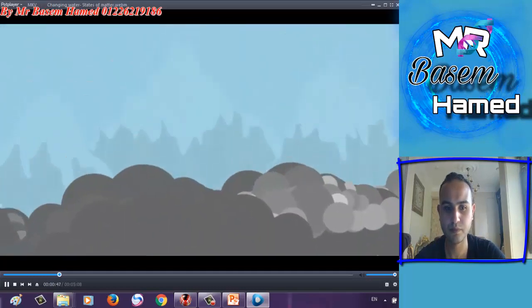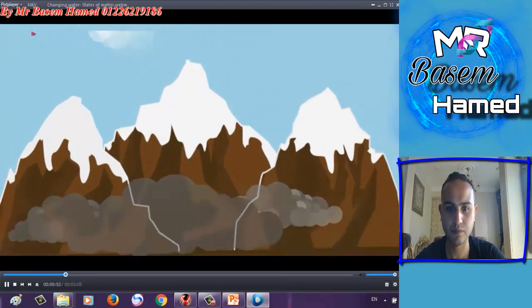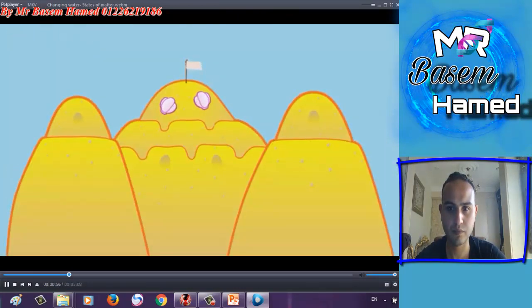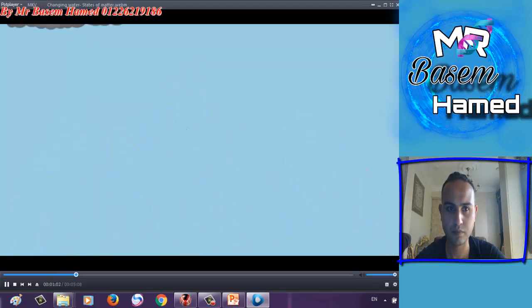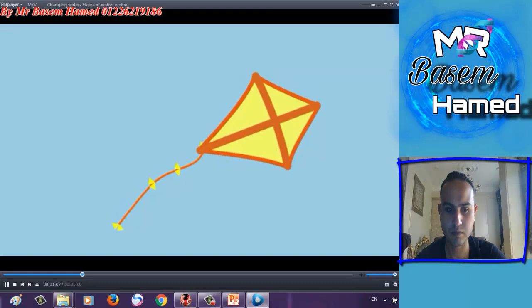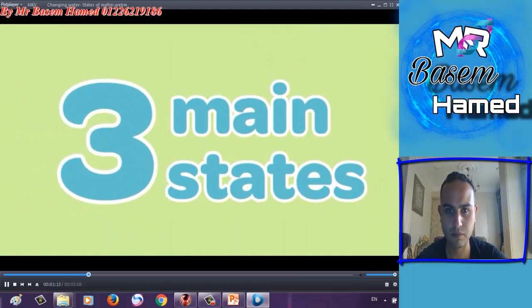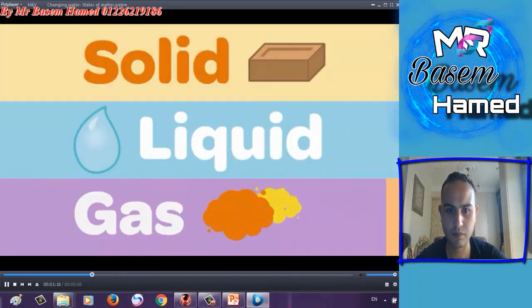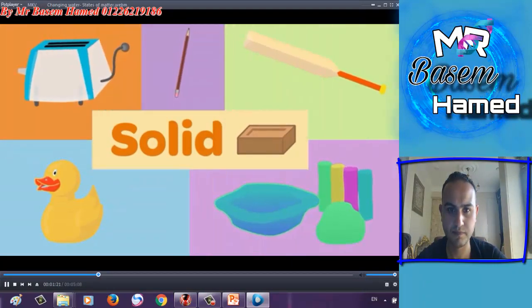Matter can be any size. It can be the size of a rocket, as huge as a mountain, or as tiny as a grain of sand. Different objects have different amounts of molecules and atoms. The kinds of atoms and molecules in matter make some things shiny, make some things heavy and hard, and make some things light and soft. There are three main states or kinds of matter: solid, liquid, or gas. A solid is something that holds its shape. Solids can be hard like a toaster, a pencil, or a cricket bat, or they can be soft like a rubber toy or a piece of clay.